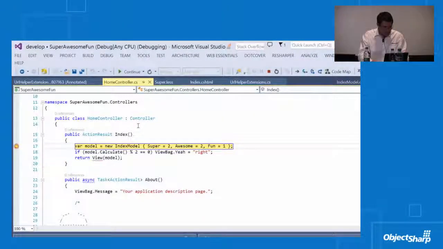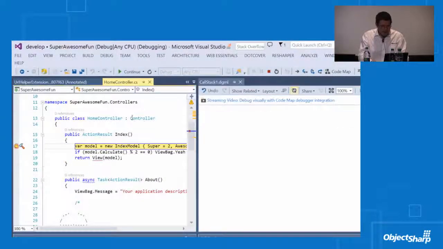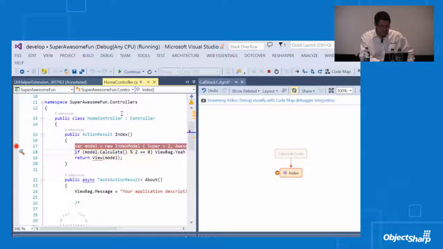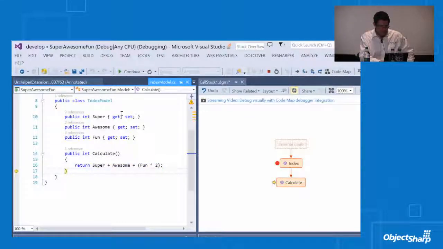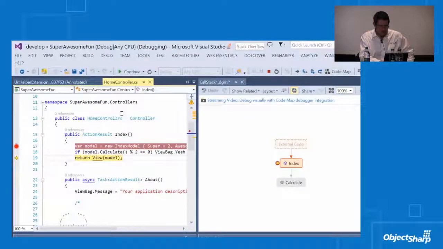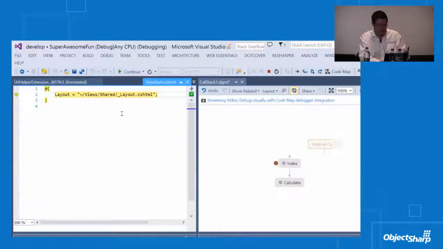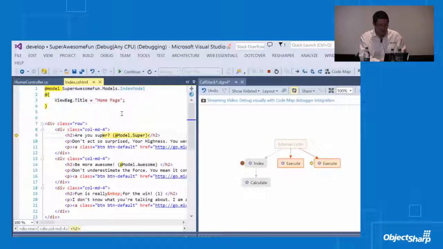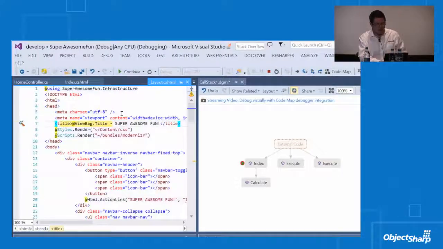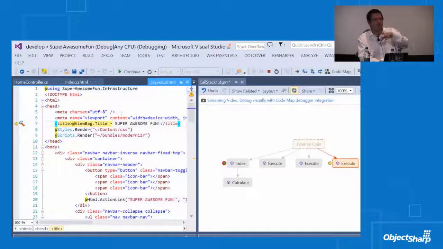Now, there are other neat things that will help you through the debug experience, such as code mapping. As I'm going through and debugging here, I want to get a sense of what's actually going on underneath the covers. So I'm going to use Visual Studio to do a little mapping of what's going on and where the calls are going. I'll jump through, and you'll see it map the call stack from call to call to call. This is great. I had the call stack before, and that helped me through. But now that we're getting into more parallel things, where multiple things are going on at the same time, it's really hard to trace the relationship between things and where things are being executed and controlled from.